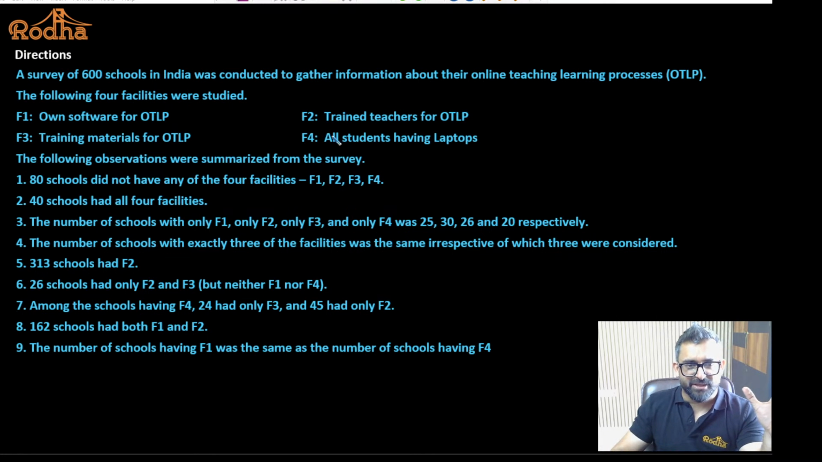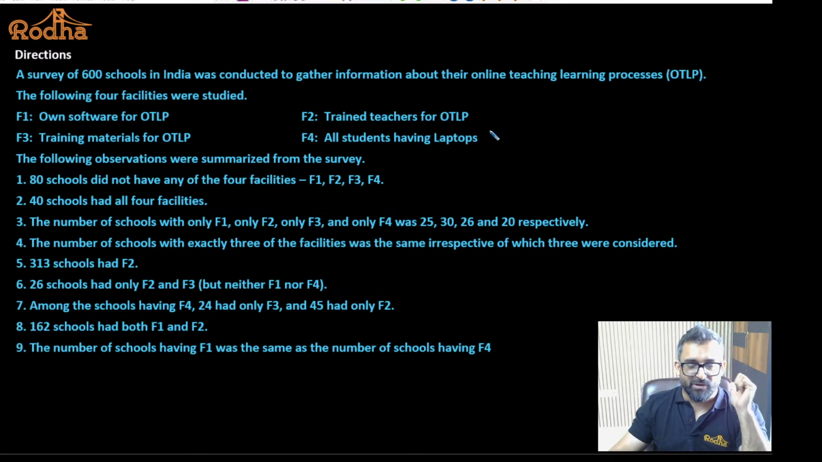If you read the question too deeply, asking what is F1, F2, F3, F4, it doesn't matter, you can give any name to all of them. So a survey of 600 schools in India was conducted to gather information about their online teaching learning progress. The following 4 facilities were studied: F1, F2, F3 and F4. It doesn't matter what the name of each is. Do you agree with this? Fine. Now this is a clear-cut indication that we have to have a Venn diagram of 4 variables.